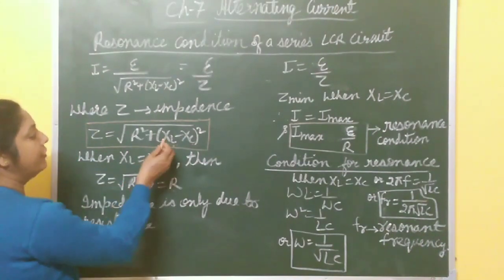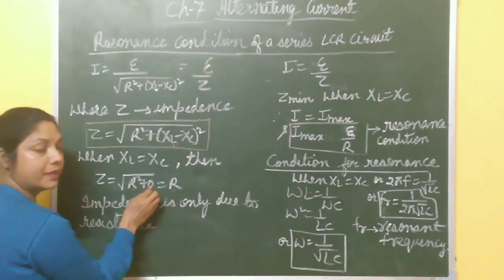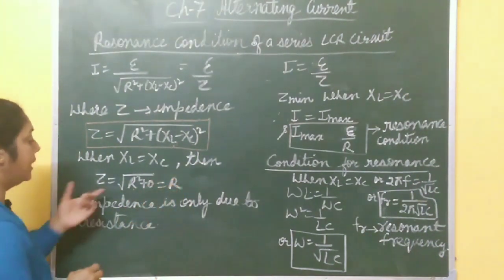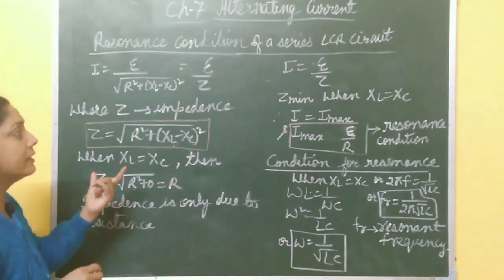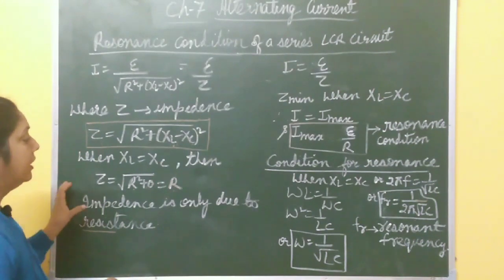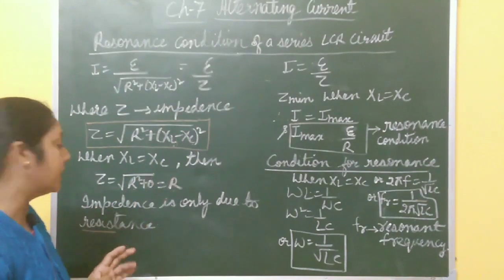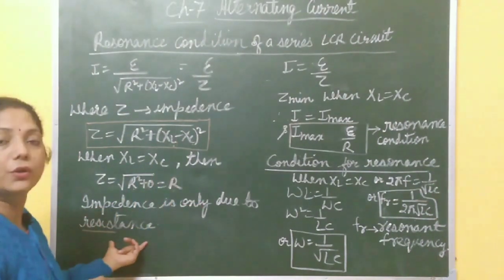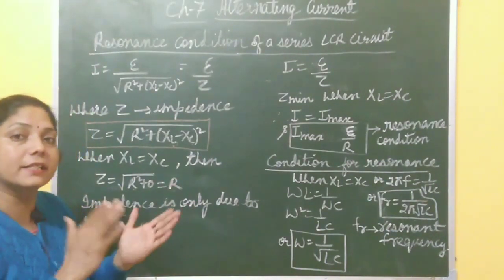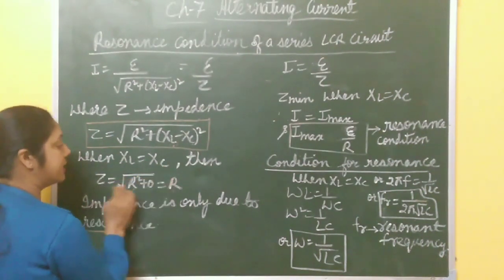Now what happens when XL equals XC? In that case, Z becomes under root R square plus zero, since XL minus XC is 0. It means Z equals R. Z equal to R means the impedance in the series LCR circuit is only due to resistance. There is no role played by L and C when XL equals XC. Total impedance in the circuit is only due to resistance, and if the circuit is purely resistive, in that case current and voltage are in the same phase. So when XL equals XC, Z becomes R.